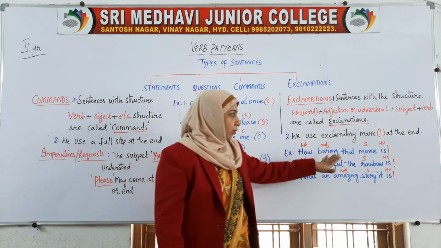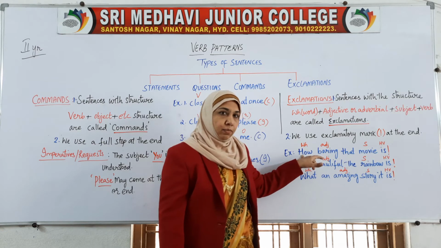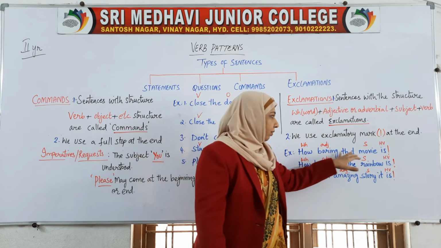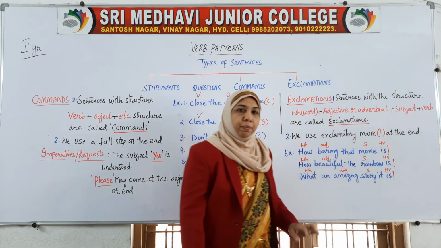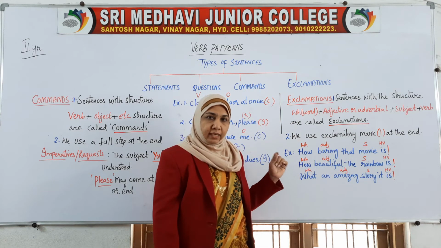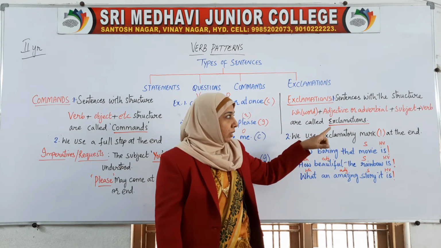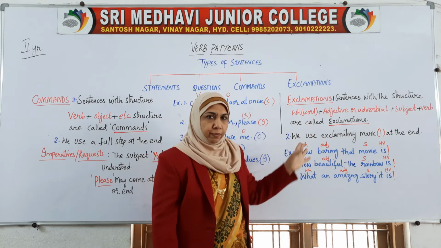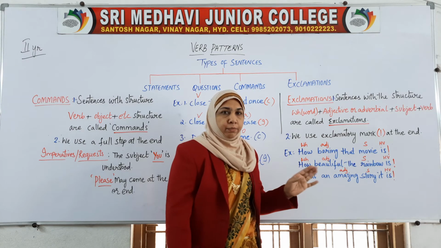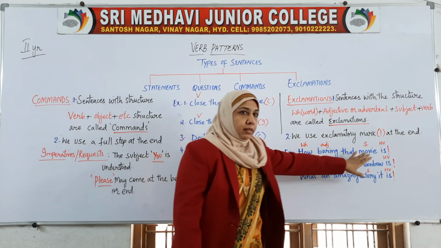How boring that movie is. Here, how is WH, boring is the adjective, movie is the subject, and the helping verb is here. It is not necessary to have a main verb, it can be either a helping or the main verb. So here it is the helping verb.